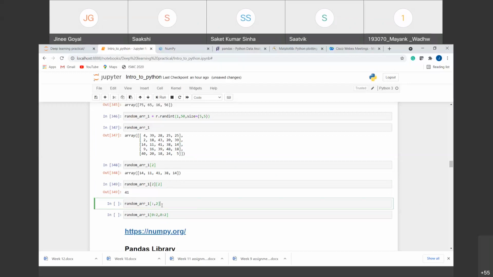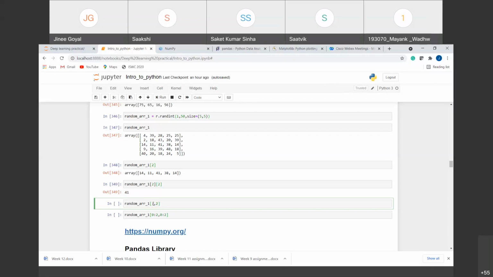Similarly, we have seen the row and the particular element. Suppose we want a particular column. For that, inside the square brackets, if we add a comma in between, the first element will give us the rows we want, and the second element will give us the columns we want, right? So we want all the elements in a row where the column number is 2, right?